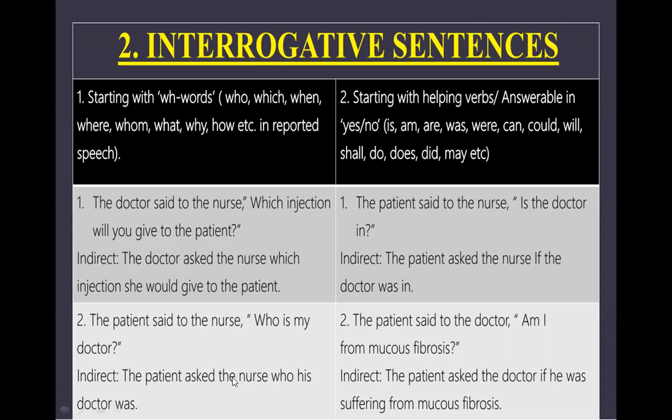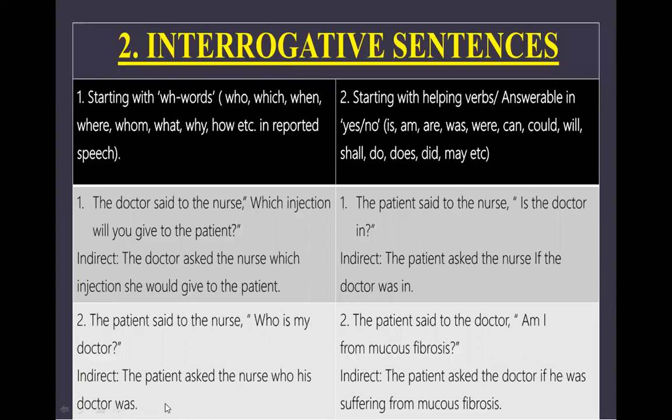Then with WH word who के साथ subject को place किया, his doctor, and verb at the end place हो गया. So his doctor was. So सबसे पहला रूल क्या है? Said to will be converted into asked. You can also use the word like inquire or demand.